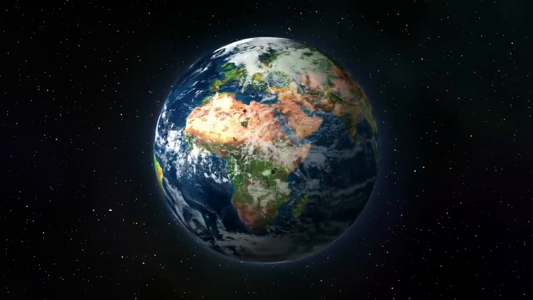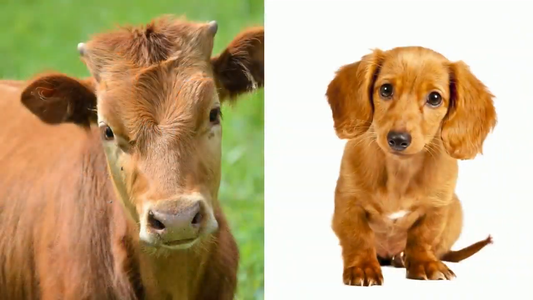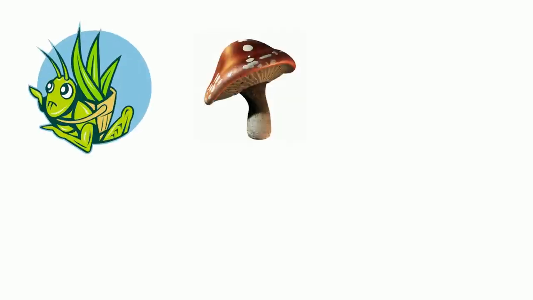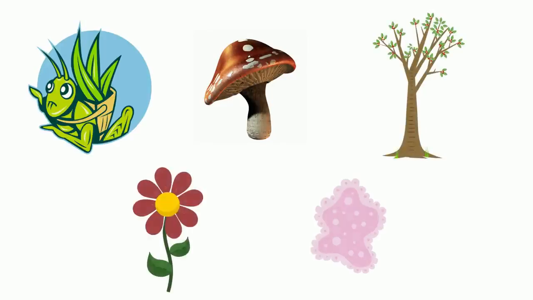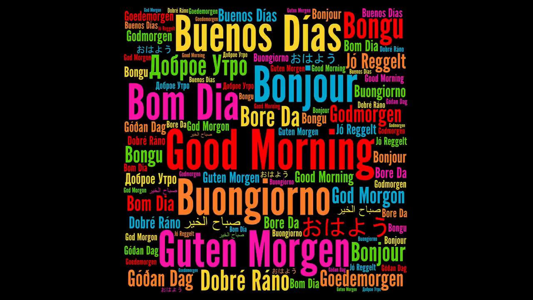Earth has an amazing variety of living organisms. You could probably name hundreds of them: cows, dogs, grasshoppers, mushrooms, trees, flowers, and bacteria. You may even know the names of several dog breeds. However, do you know the names of other organisms in languages other than English? How do you create names for organisms that can be used anywhere in the world?